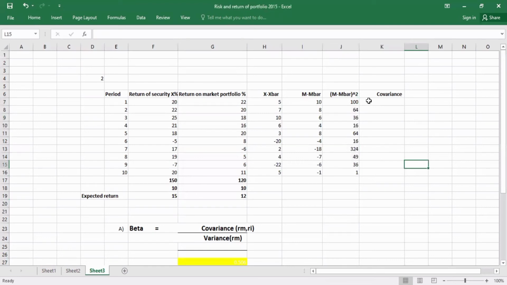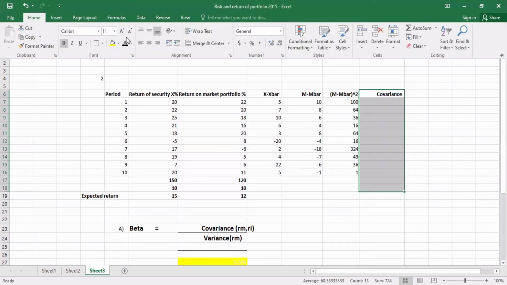After that, we have to get the covariance. We get covariance like this: X minus X bar value multiplied by M minus M bar value. In period 1, X minus X bar is 5 and M minus M bar is 10, so 5 into 10 is 50. Likewise, we calculate the covariance values for each period.